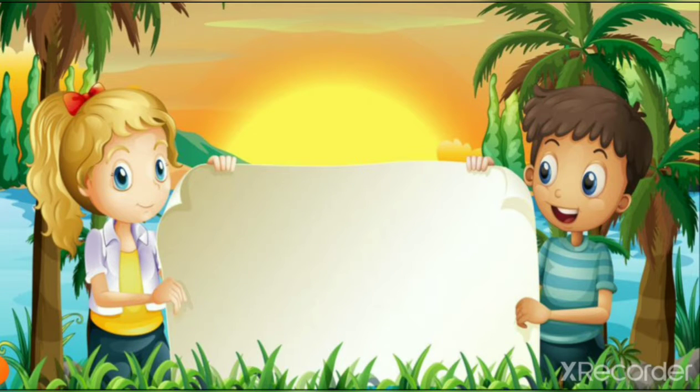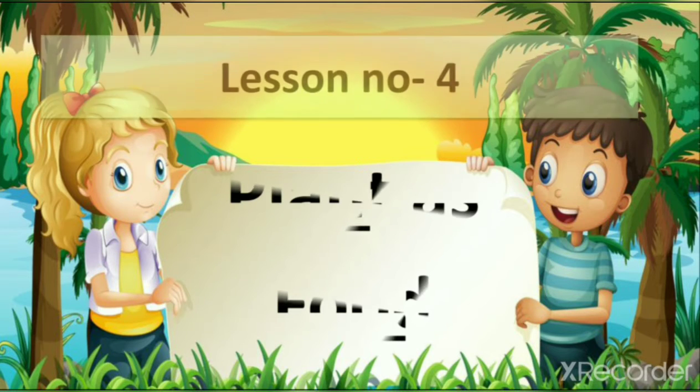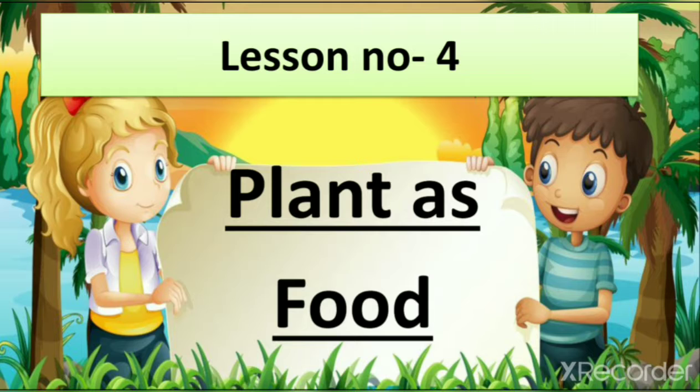So today first we revise lesson number 4, then we revise what we did in the previous lecture. So our lesson number 4 is about plants, right? Plant as food. In this lesson we learn about plants, which type of food we get from plants, which roots we eat, which fruits we eat, which leaves we eat. All these things we learn in this lesson, so you can understand which food we get from plants.